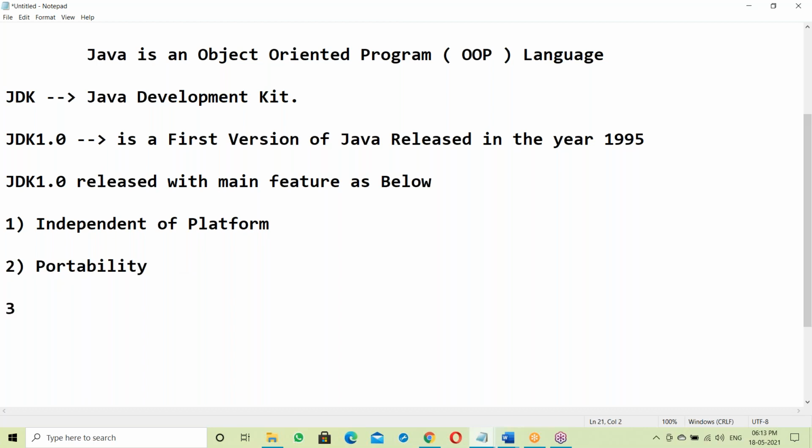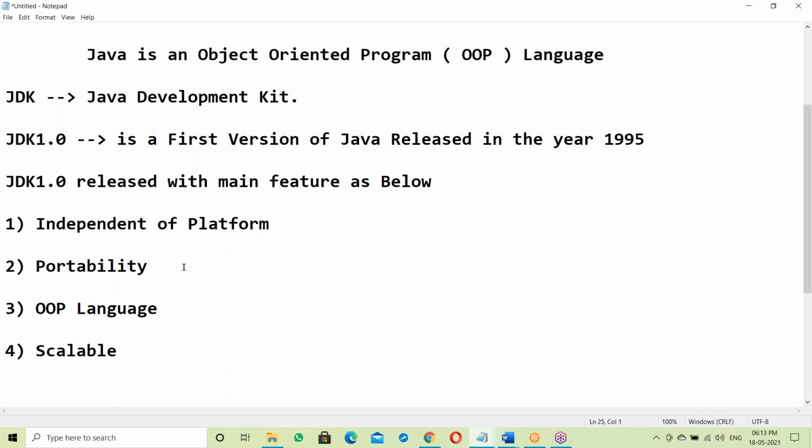Okay. Next, the third one: Java is an object-oriented programming language. Okay, right. Next, the fourth one: Java is a scalable language. Scalable. Yes, it's scalable.